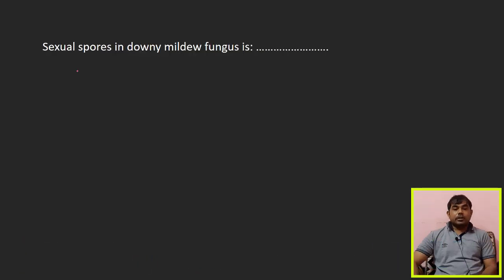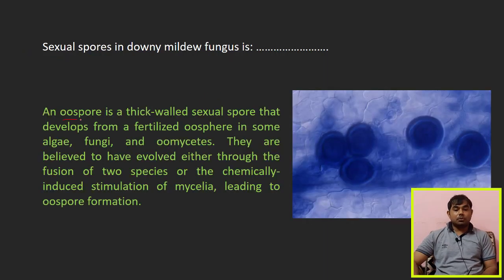The sexual spore in downy mildew fungi is the oospore. What is the oospore? It is a thick walled sexual spore that develops from the fertilized oosphere in some algae, fungi and oomycetes. Oomycetes come under the water molds. They are believed to have evolved either through the fusion of two species or chemically induced stimulation of mycelia, leading to oospore formation.